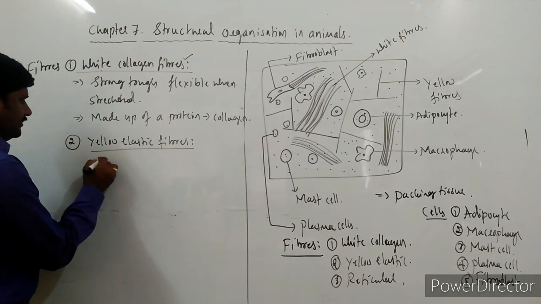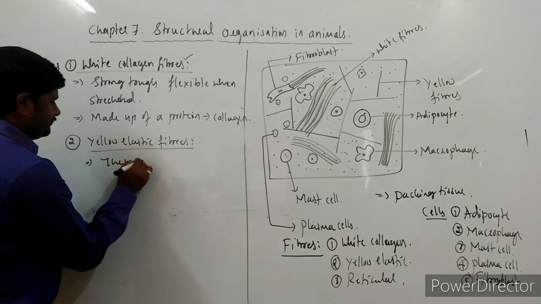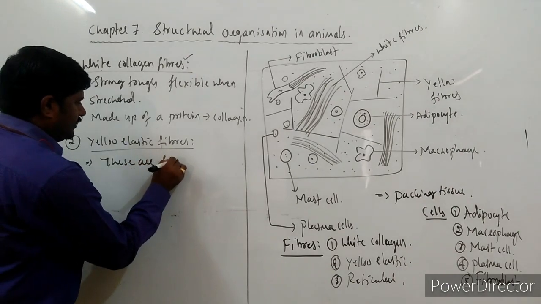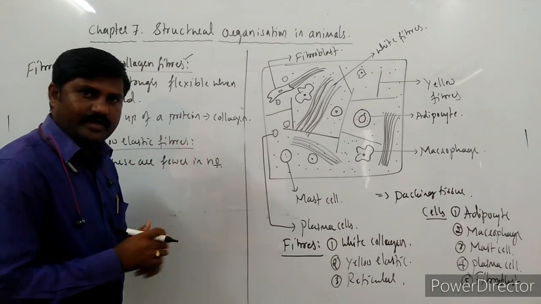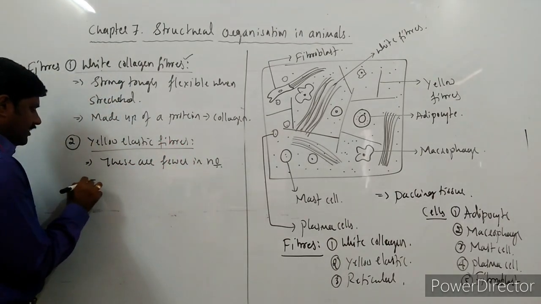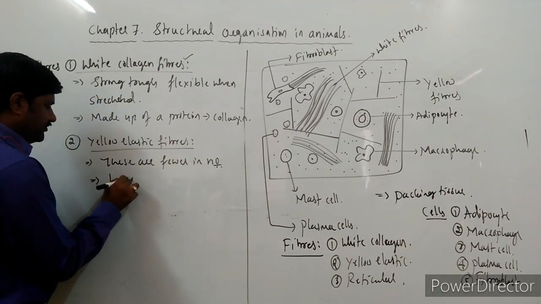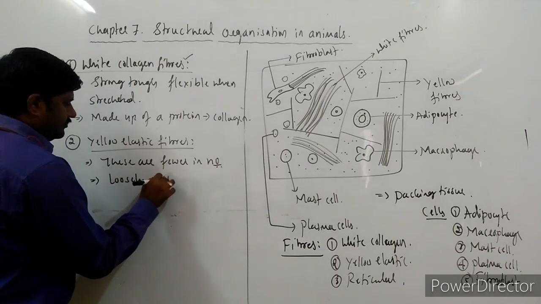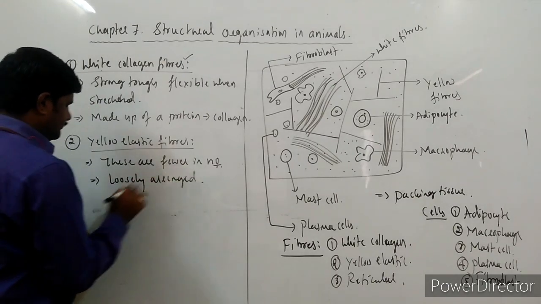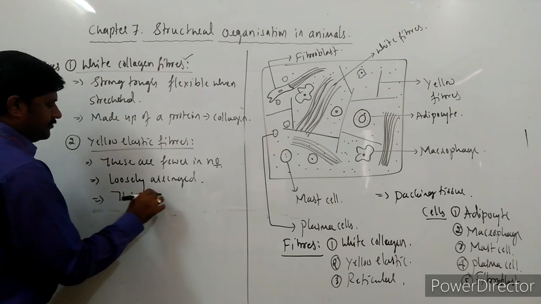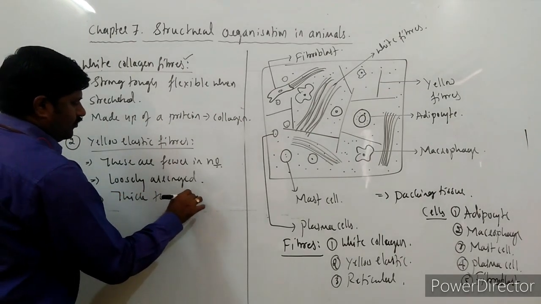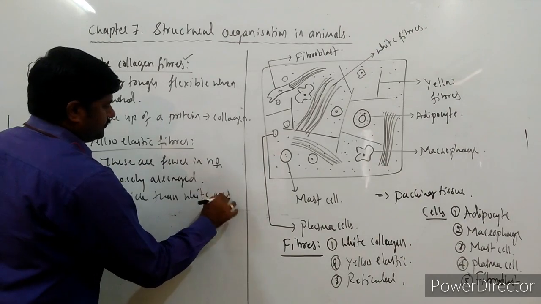These are very few in number and loosely arranged, and these are thicker than white ones.